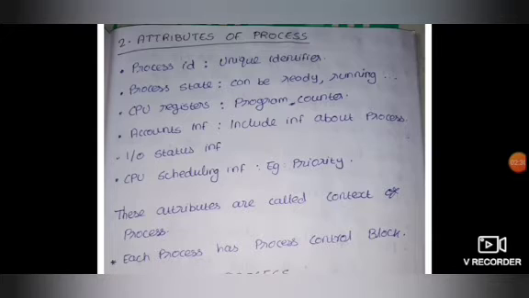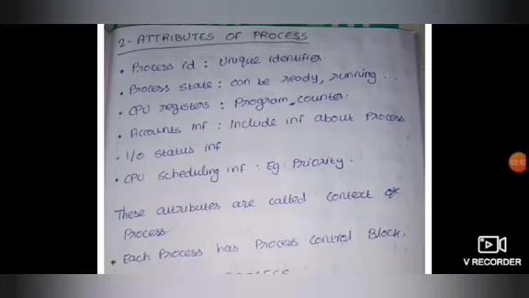Input-output status information means the various devices, the CPU, the cache, etc. that are used in order to execute the process. CPU scheduling information includes information about the priorities of the processes that are executing. And these attributes are also called the context of the process.